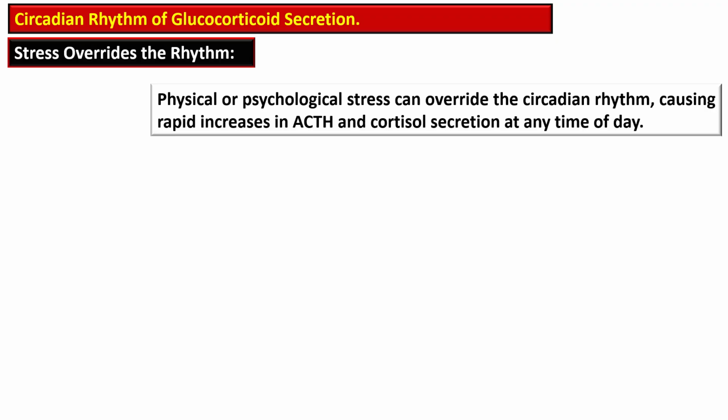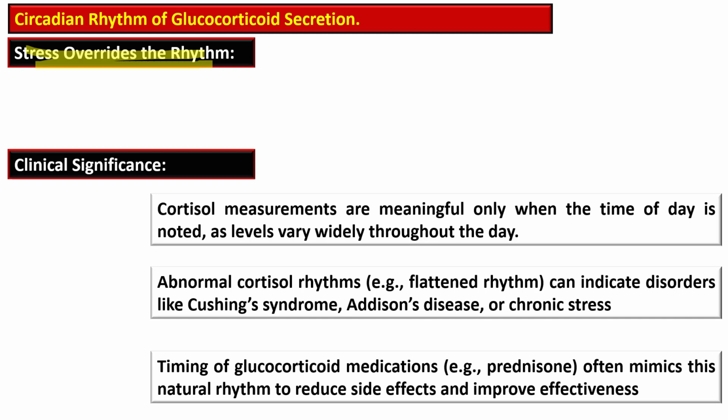If the person shifts their sleep-wake schedule, for example, due to night shift or jet lag, the cortisol rhythm gradually adjusts over several days. If there is stress, psychological or physical, it can override the circadian rhythm, causing a rapid increase in adrenocorticotropic hormone and cortisol secretion at any time of the day. The clinical significance of this is that cortisol measurements are meaningful only when the time of day is noted, as levels vary throughout the day.